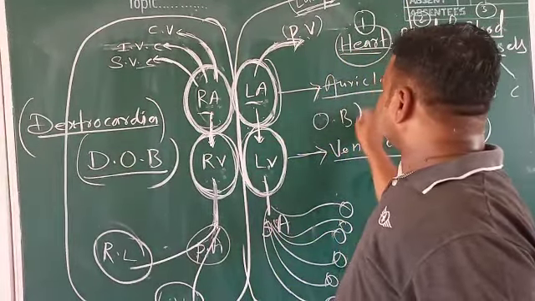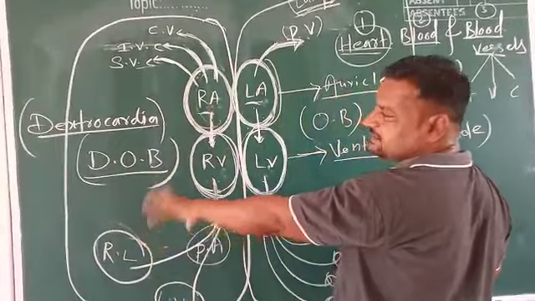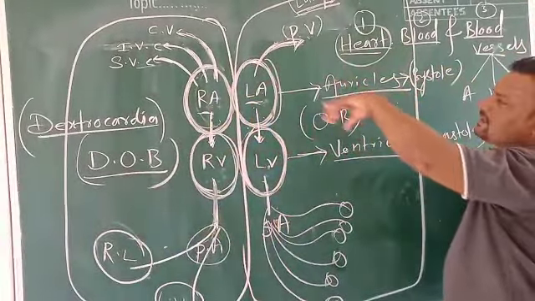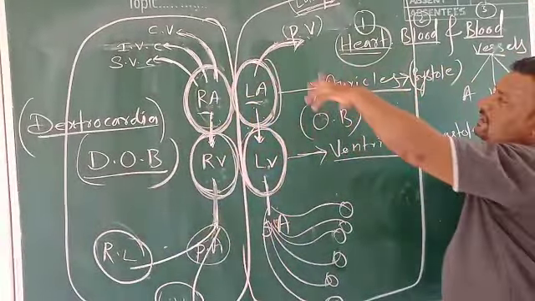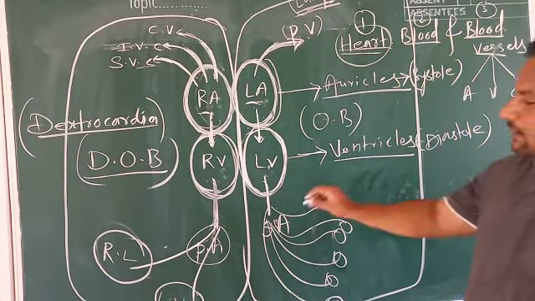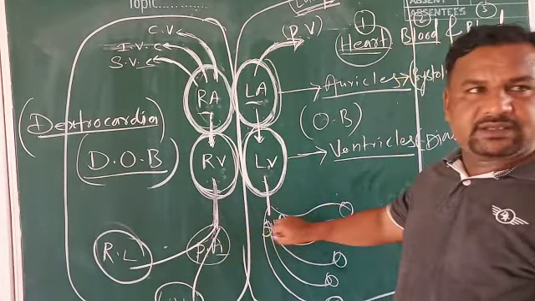Therefore, we call the human circulatory system a double circuit, which involves the pulmonary circuit and the systemic circuit. The next component of the circulatory system will be discussed in the next class.